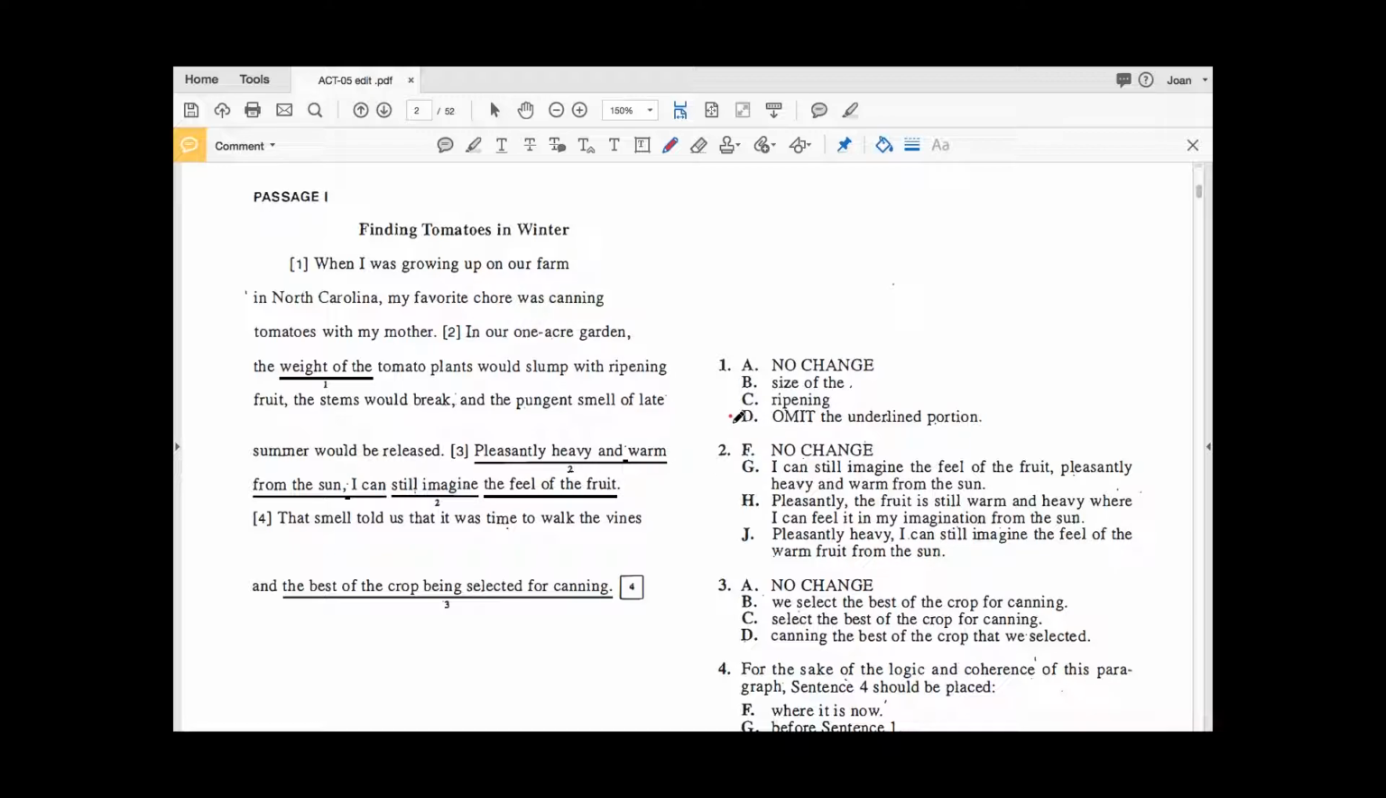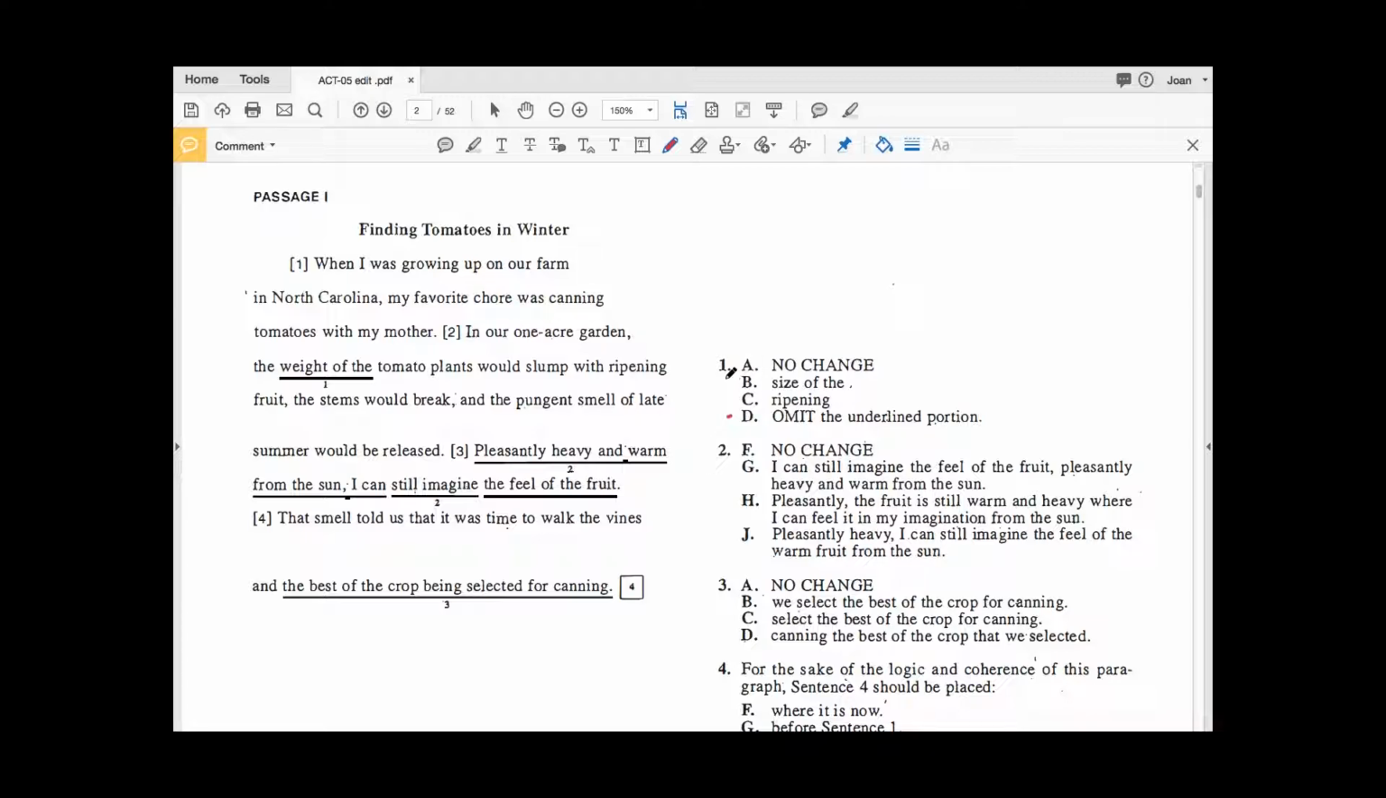So I'm going to read through this sentence without the underlined phrase weight of the. So in that case, it would read, in our 1-acre garden, the tomato plants would slump with ripening fruit, the stems would break, and the pungent smell of late summer would be released. As you can see, this answer choice has the sentence retaining its meaning. So the sentence still makes sense. It still says the same thing, essentially. And so we could move on right here. We could choose D and move on because 80% of the time, the most concise answer, as long as it still makes sense, will be our correct answer. So you could choose it and move on, but we'll still go through the other answer choices just so you can see why they are incorrect.